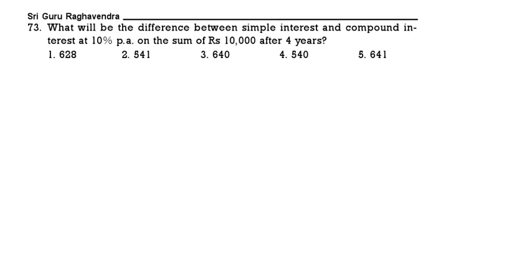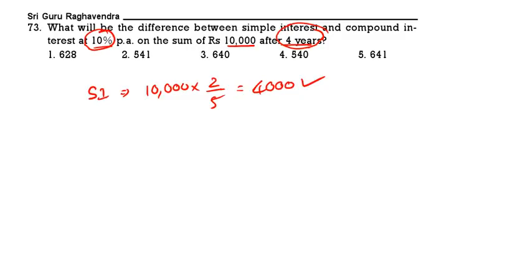See the next one. What is the difference between simple interest and compound interest at 10% per annum on 10,000 after 4 years? First, calculate simple interest. 10,000, 4 years, 10%. 10% for 4 years means 40%. 40% means 2 by 5, that is 4,000. This is the simple interest. Now you have to calculate compound interest.